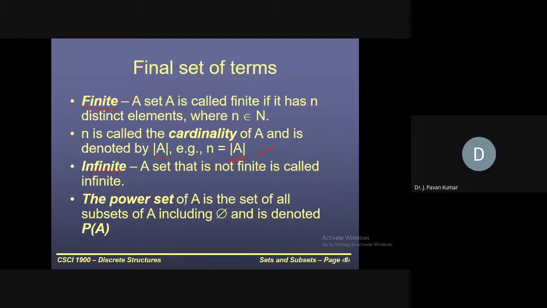Next, the power set. As we have seen earlier, the power set is the set of all the subsets of A, including the empty set, and we denote it with P of A. So how many elements will we have in the power set?